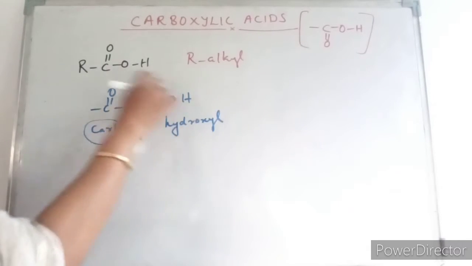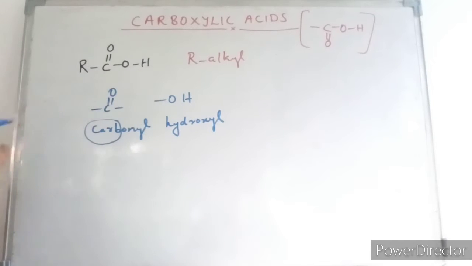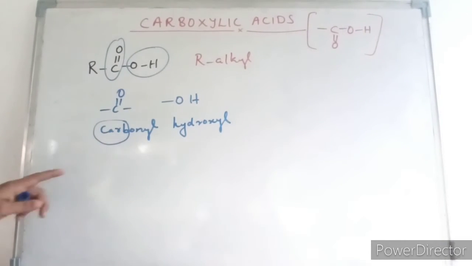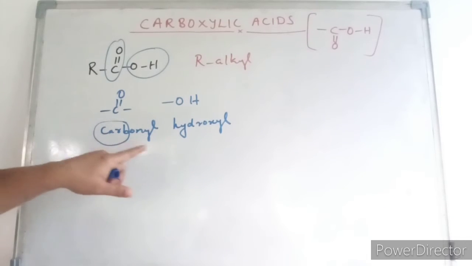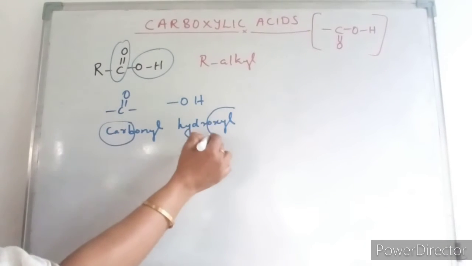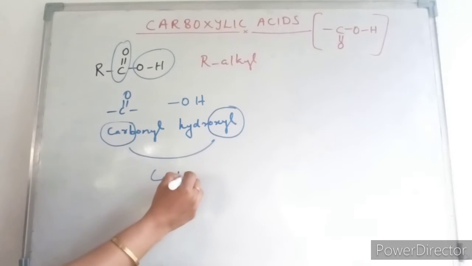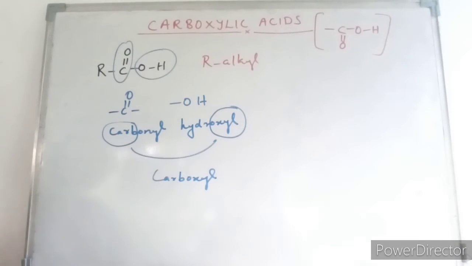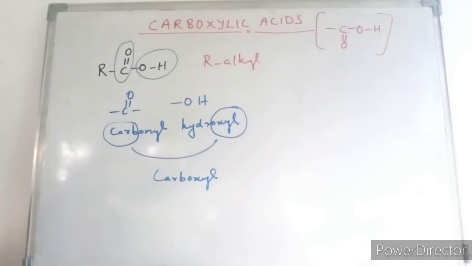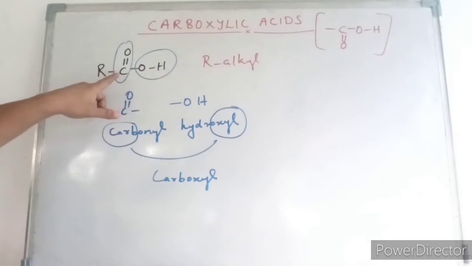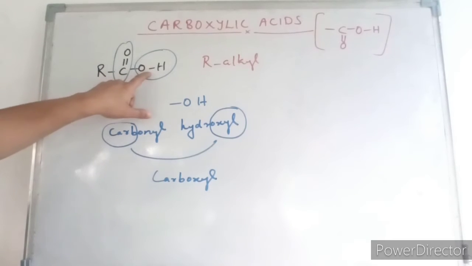This consists of a carbonyl group and a hydroxyl group. So the name comes from carbonyl and oxyl, altogether carboxyl. This is how the carboxyl name came, because in the carboxyl group these two groups, carbonyl group and hydroxyl group, are directly bonded to each other.